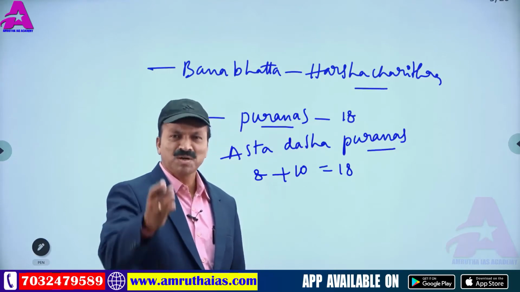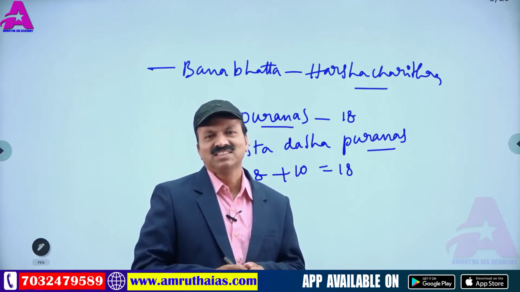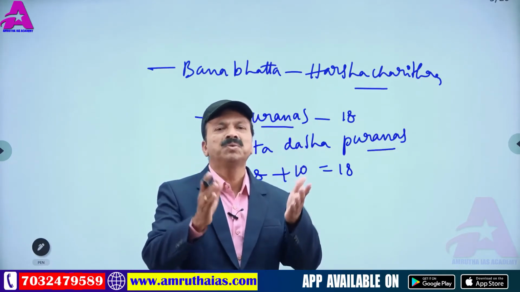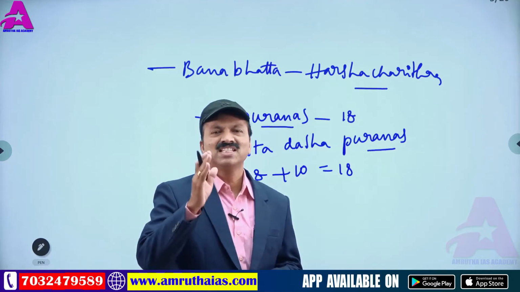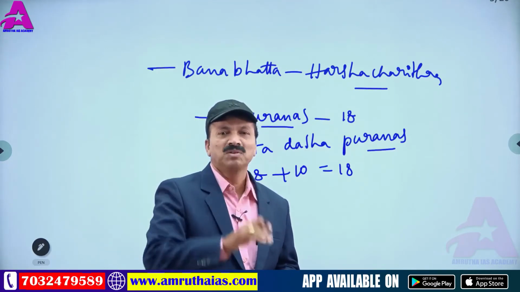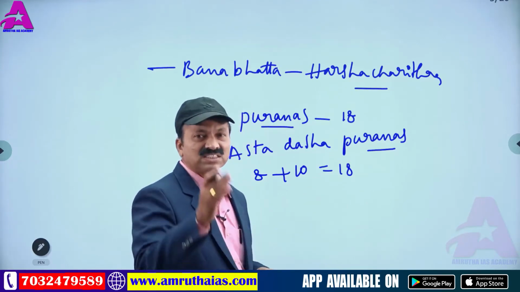Matsya Purana says that there are 30 rulers in the Shatavahanas, and they administered for nearly 456 years. Which Purana said this? It is Matsya Purana. Vishnu Purana said only 17 rulers, but Matsya Purana is the one that is considered.